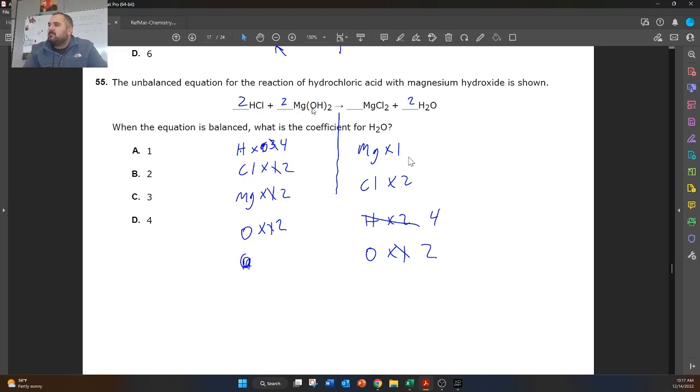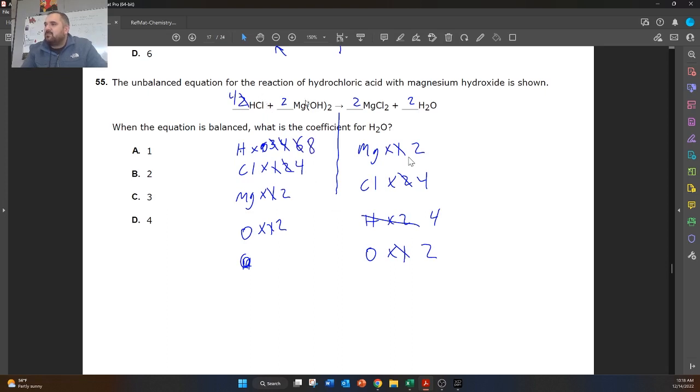And it's not balanced yet. So now we've got to balance this magnesium. So we put a 2 here, so that gives us 2. And now we have 4 chlorine, so we need to come over to this side and put a 4 in front of this chlorine. So now we have 6 hydrogens, 4 chlorines. No, we have more than 6 hydrogens. So we have 4 hydrogens here. No, we have 8 hydrogens. All right, so this is balanced now.